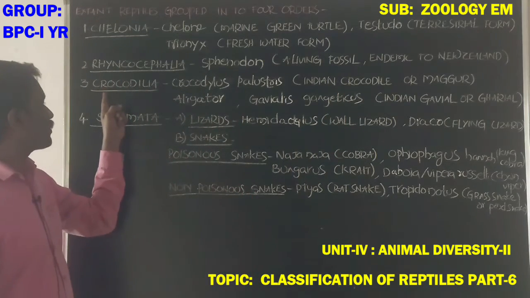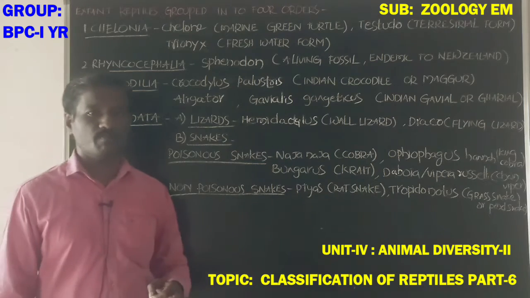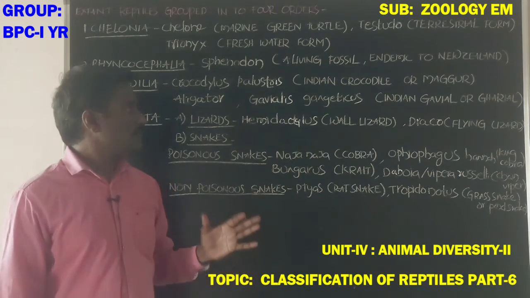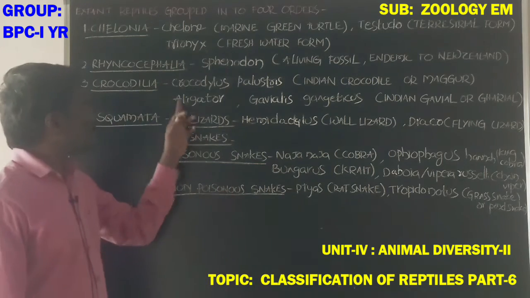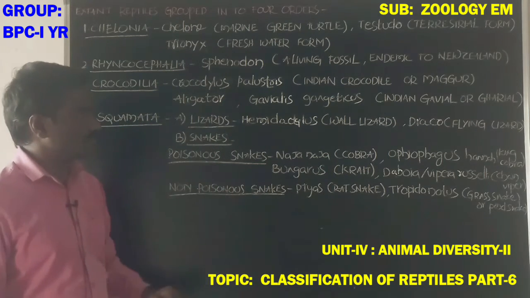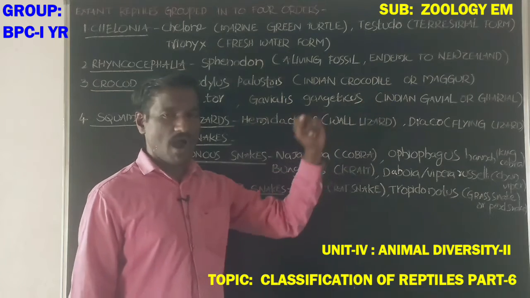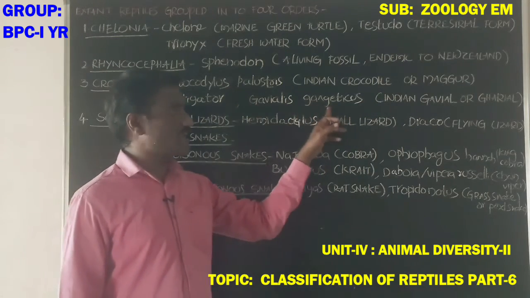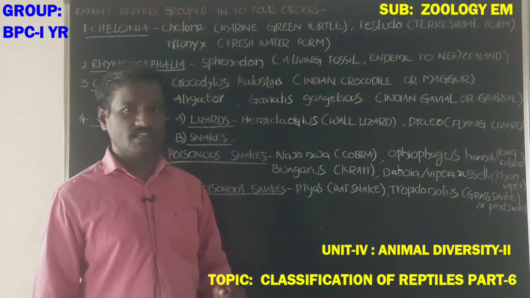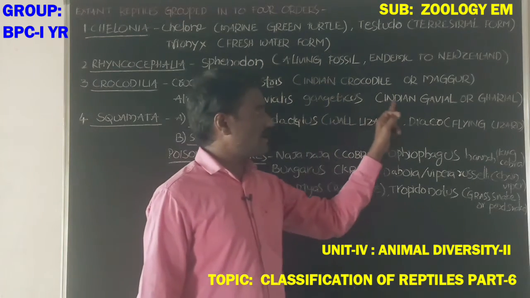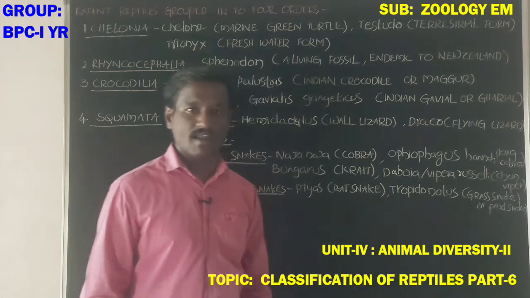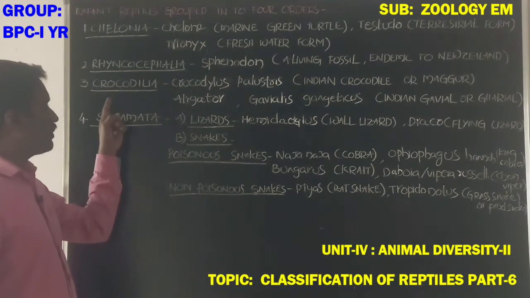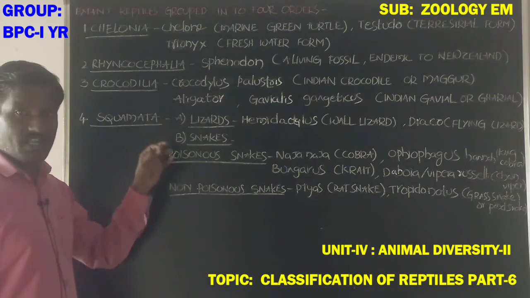Next, the third order, Crocodilia, includes crocodiles. Which are the crocodiles? Crocodilus palustris, the Indian crocodile or mugger, Alligator, and Gavialis gangeticus, the Indian gavial or gharial. These crocodiles are included in the order Crocodilia.